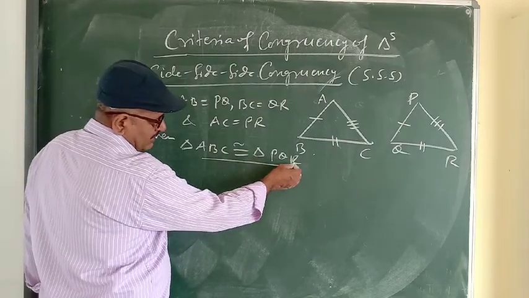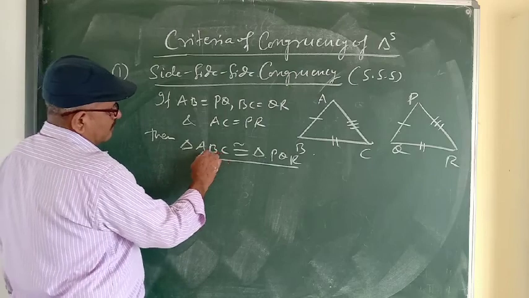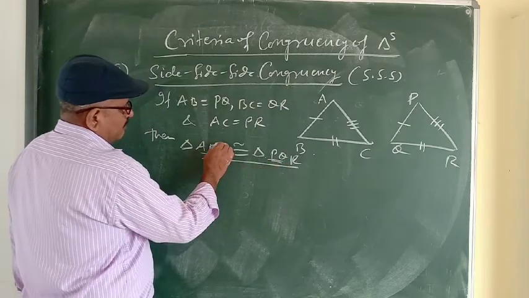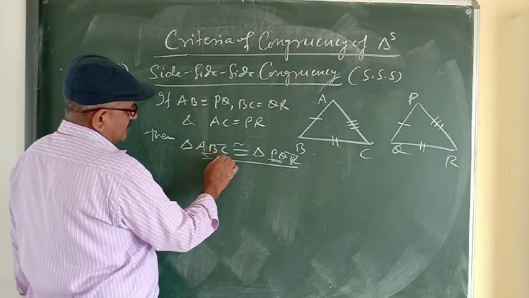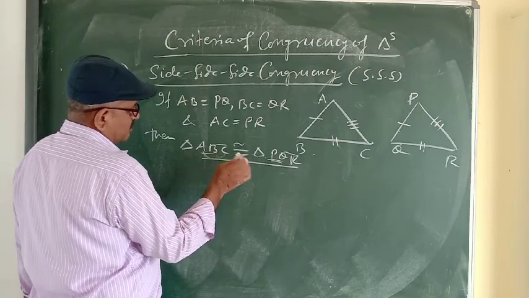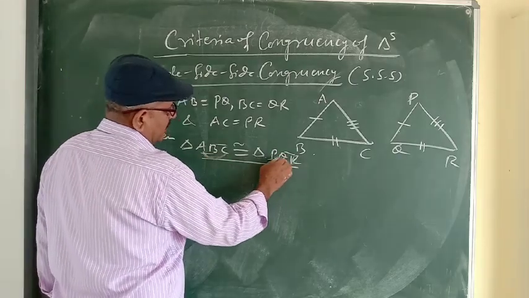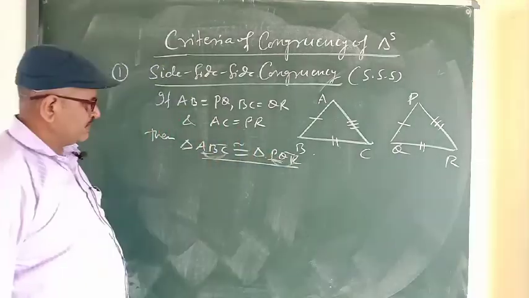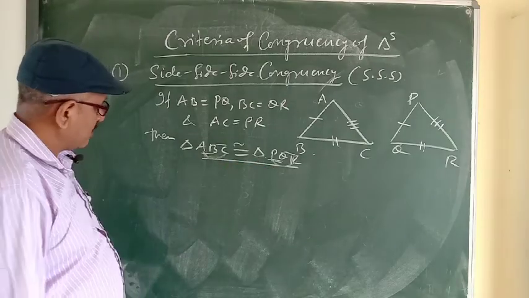We cannot write it as triangle PRQ, because AB is equal to PQ, BC is equal to QR, and the first and third letters AC and PR are equal. So this is the correct name of the triangle.